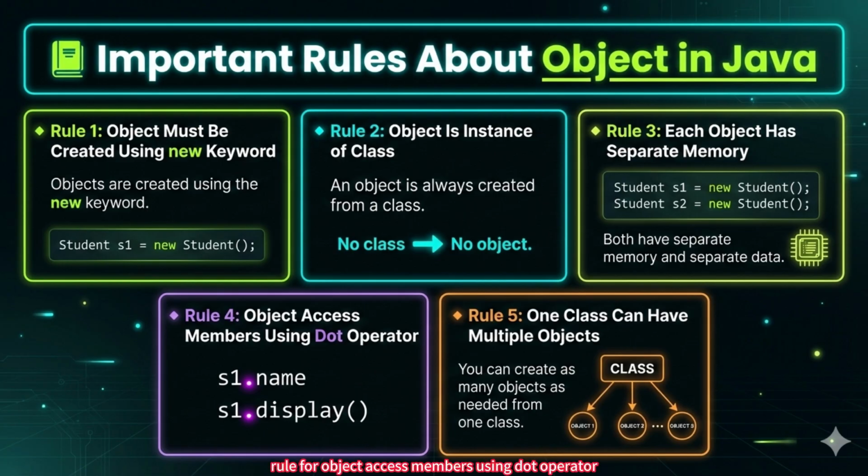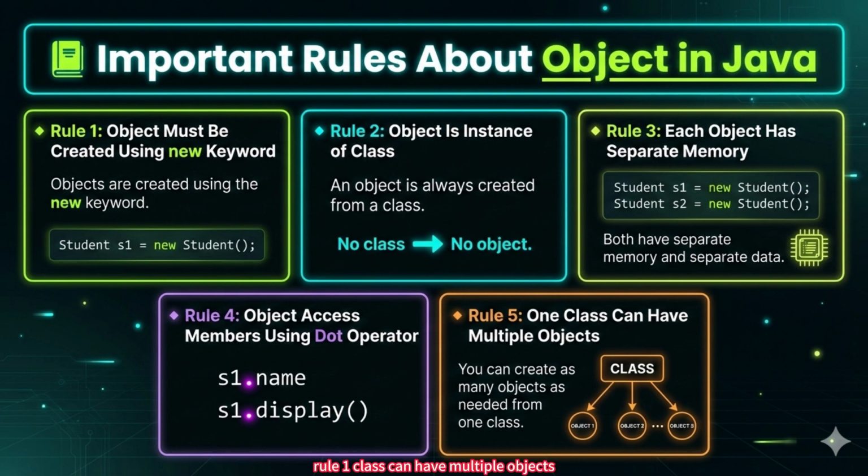Rule 4. Objects access members using the dot operator. To access variables or methods of an object, we use the dot operator. For example, s1.name, s1.display. The dot operator connects the object to its variables and methods. Using the dot operator, we can assign values, call methods, and access properties.